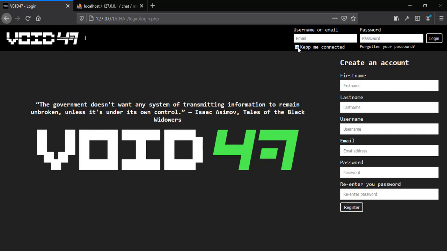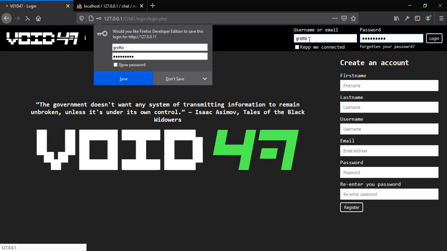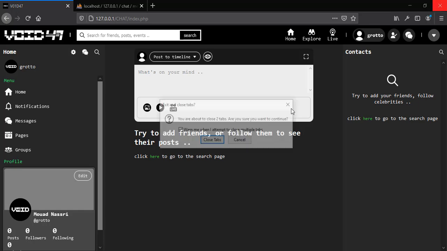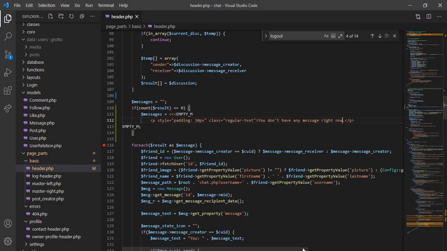Let's say the user unchecks this right here and tries to log in. Now if this user closes the browser and next time tries to access the application, let's close the browser and see what will happen. Now let's close this, and let's open it again.